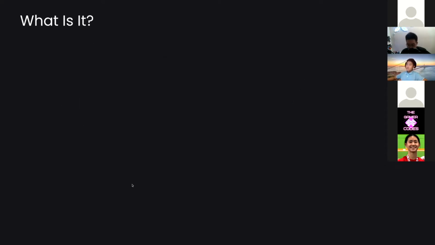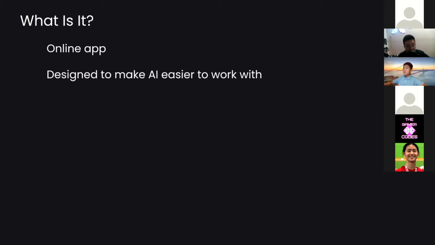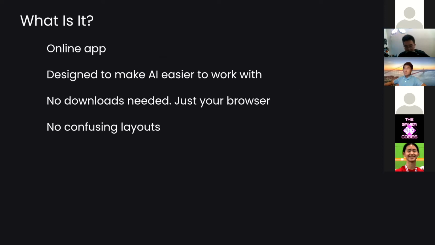Okay, so let me get to the point. What is Avis? Avis is an online application that allows you to create and make neural networks, and it is designed to make AI easier to work with. With Avis, there are no downloads needed. You just need your browser because it all runs on the internet. There are no confusing layouts.